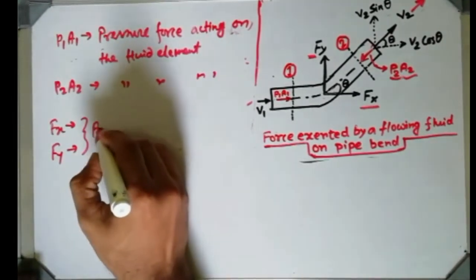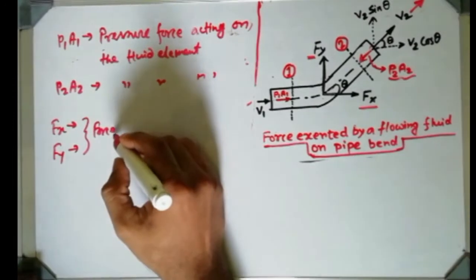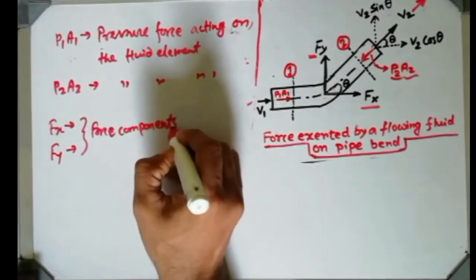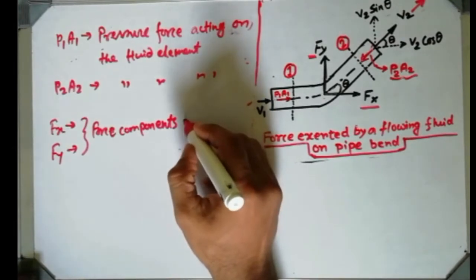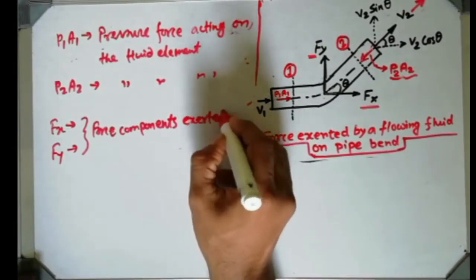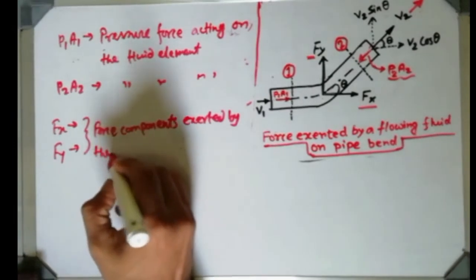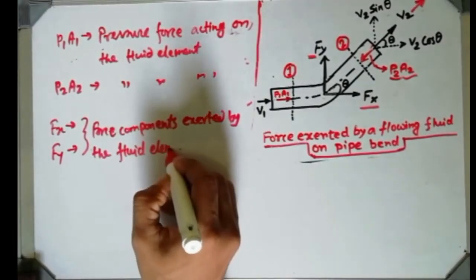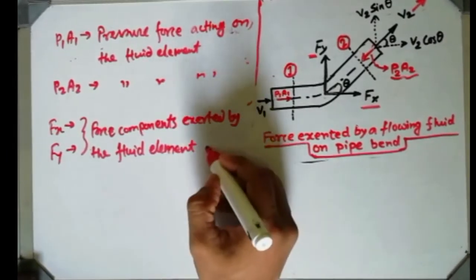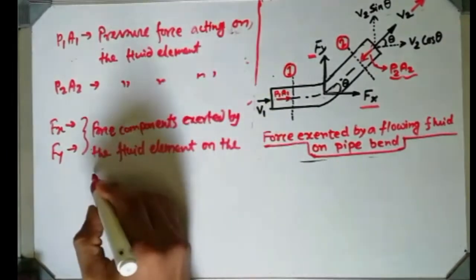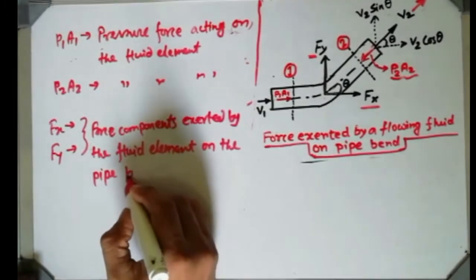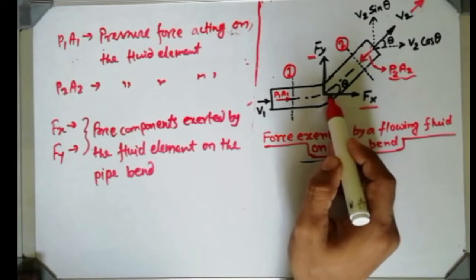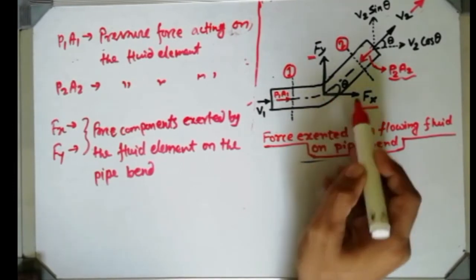I am writing: force components exerted by the fluid element on the pipe bend. Obviously there will be a force which is created by the fluid on the pipe bend.